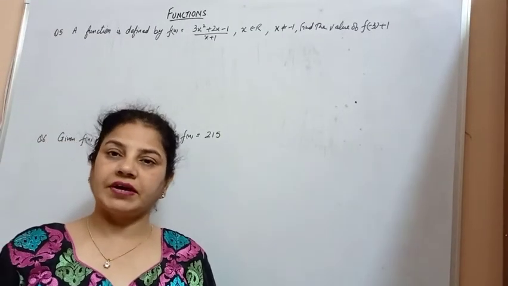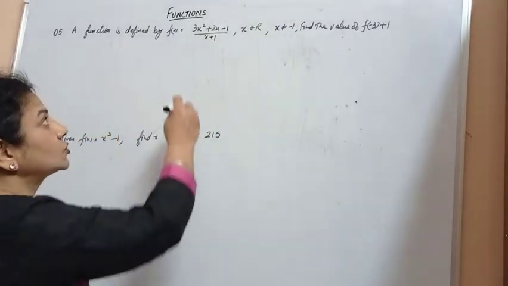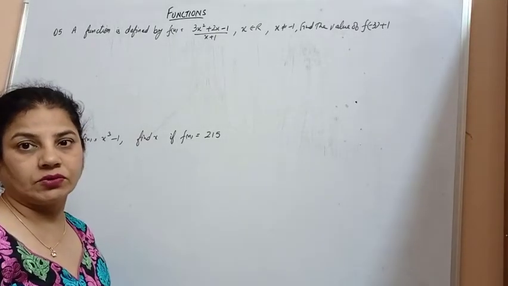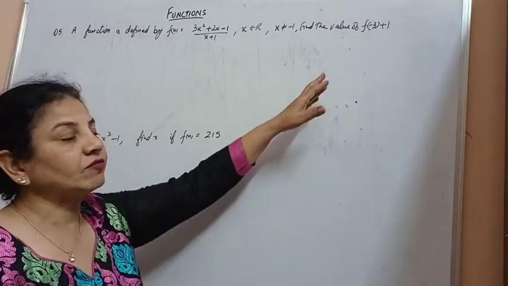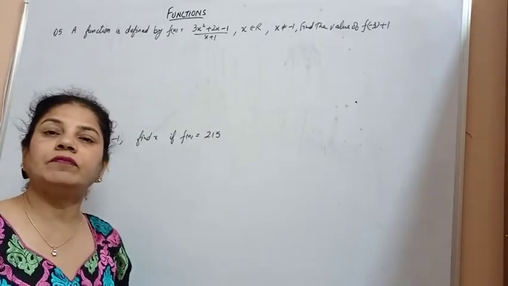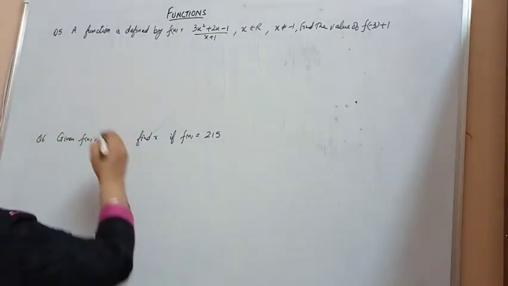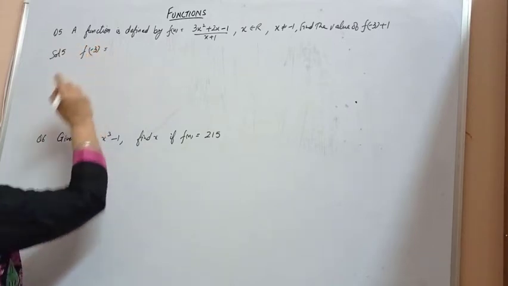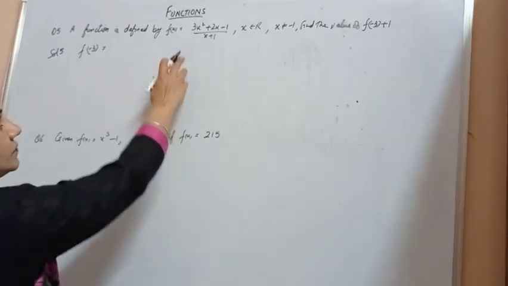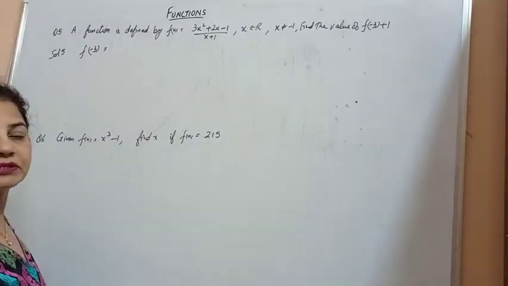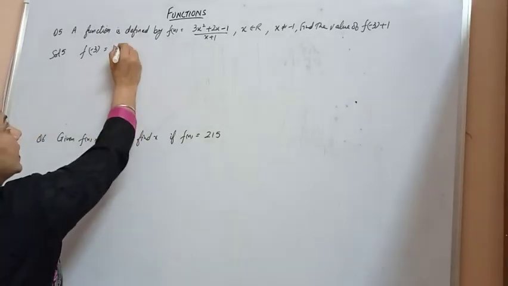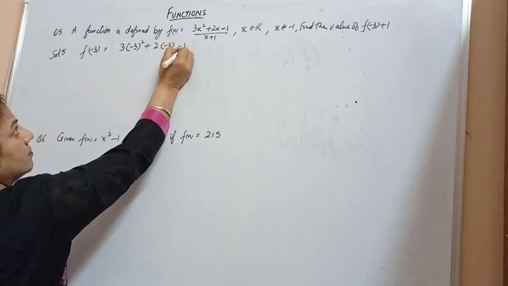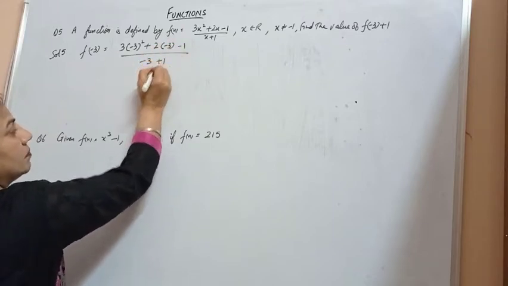A function is defined by f(x) = (3x² + 2x - 1)/(x + 1), where x belongs to the real numbers and x is not equal to -1. We have to find the value of f(-3) + 1. First of all, we calculate f(-3). For that, I will write x as -3 in the function: 3 times (-3)² plus 2 times (-3) minus 1, upon -3 plus 1.